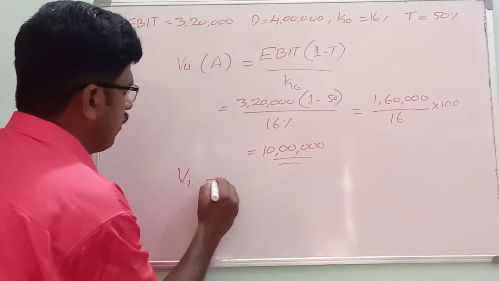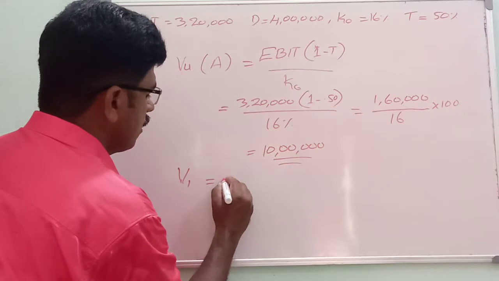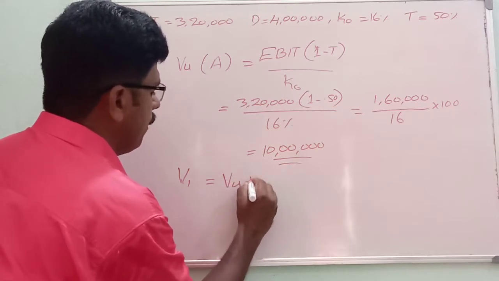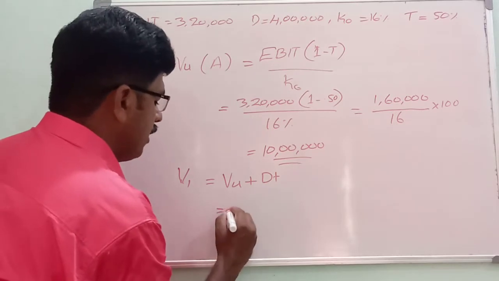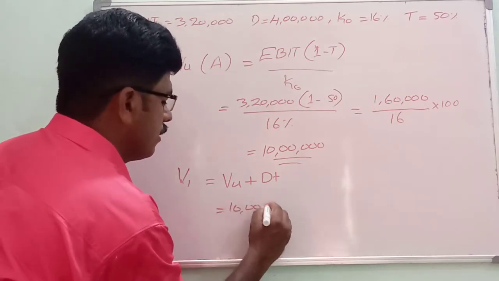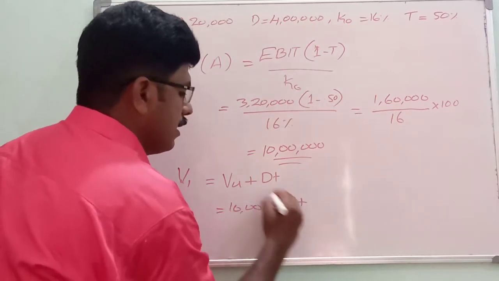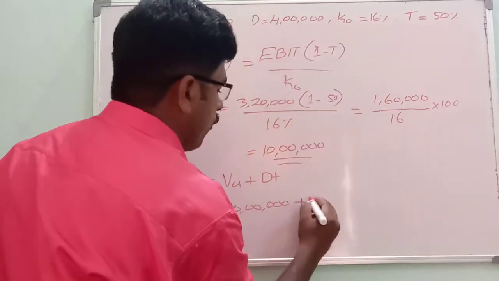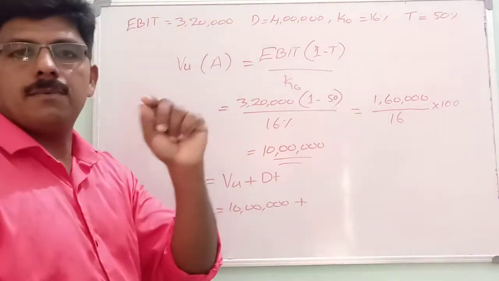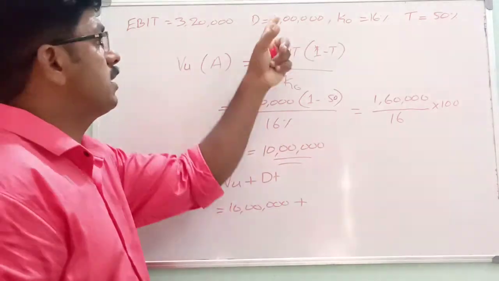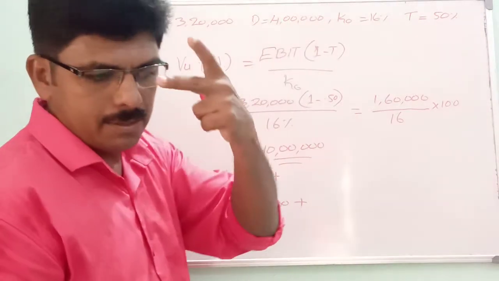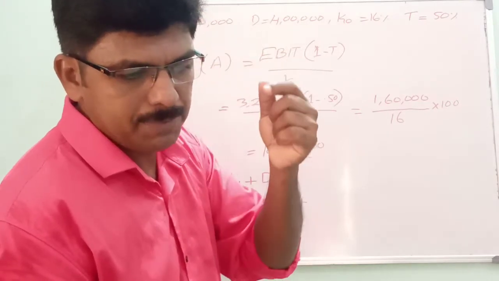Value of levered firm is equal to value of unlevered firm plus DT, D into T. Value of unlevered firm is equal to 10 lakh. 10 lakh plus D is equal to 4 lakh. Company B, firm B is using debt capital of rupees 4 lakh, and the rate of that debt capital is 10%.